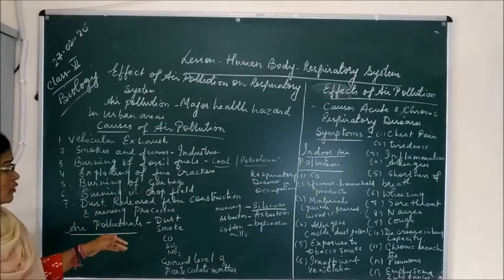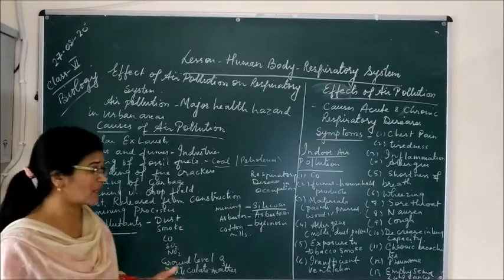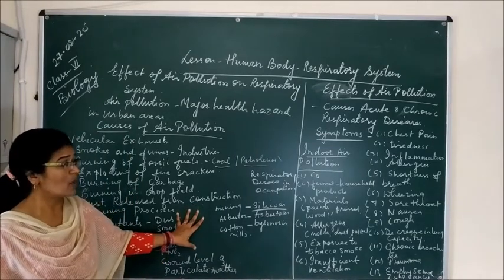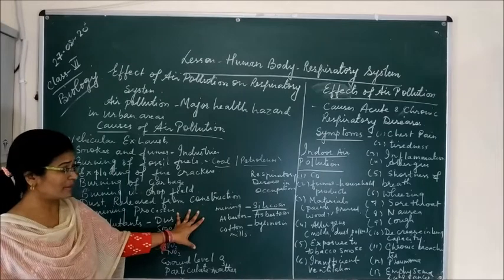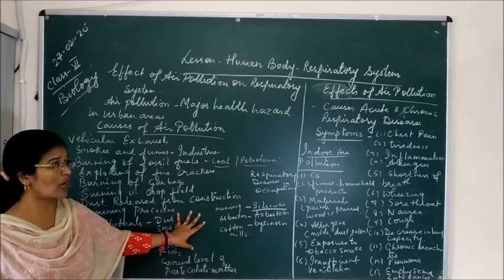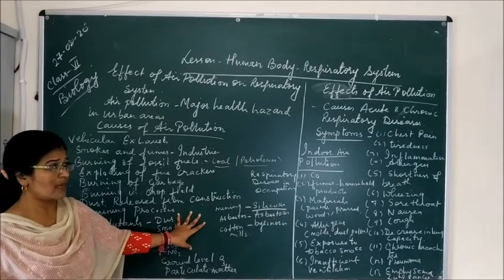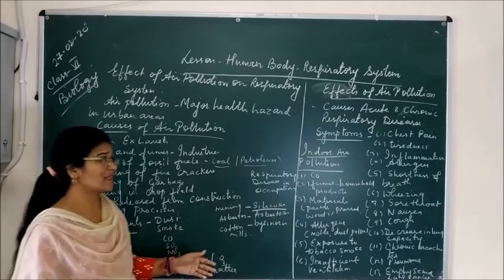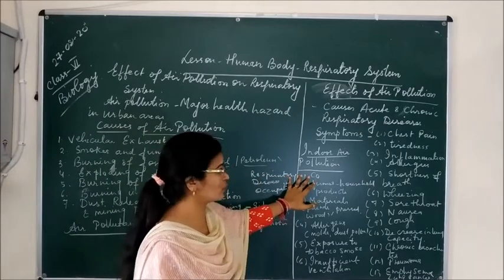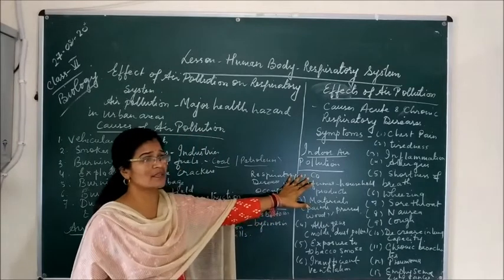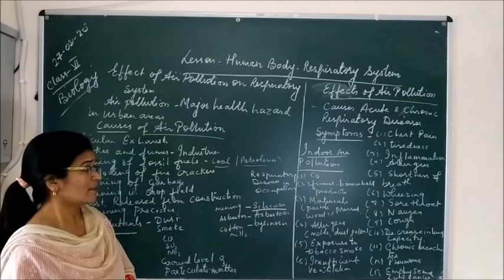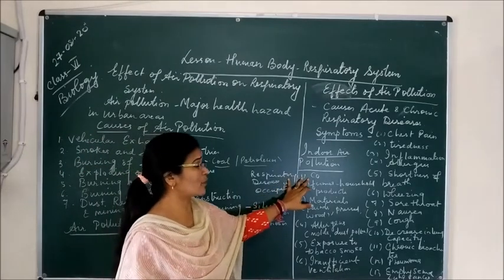Now these air pollutants, as I told you, there are some indoor also and some outdoor. Outdoor, as I told you, are the smoke which comes from the factories or the vehicles, or dust which comes from construction, building areas or mining areas. These are all outdoor air pollutants. And indoor air pollutants are like carbon monoxide. Sometimes, especially in the village, when they burn wood in an insufficient supply of oxygen, they produce carbon monoxide. So this is an indoor air pollutant.